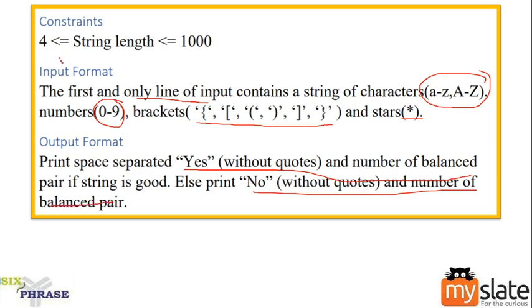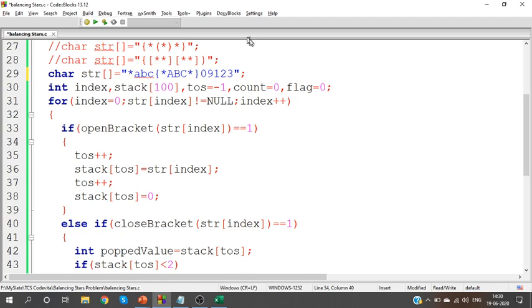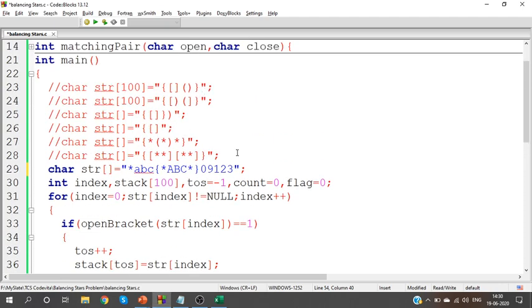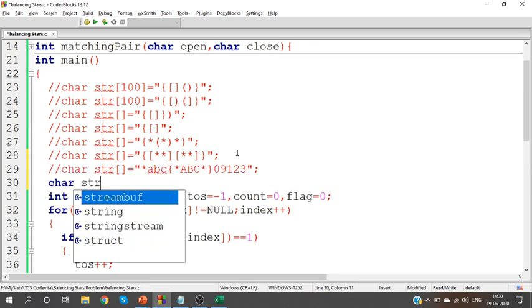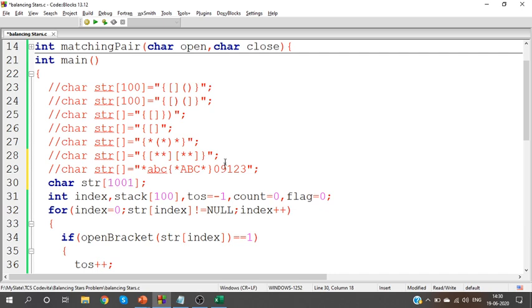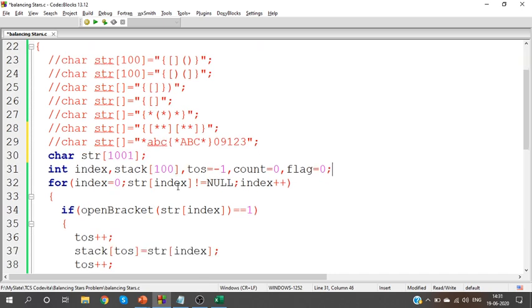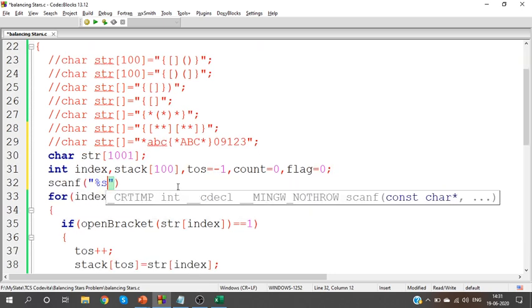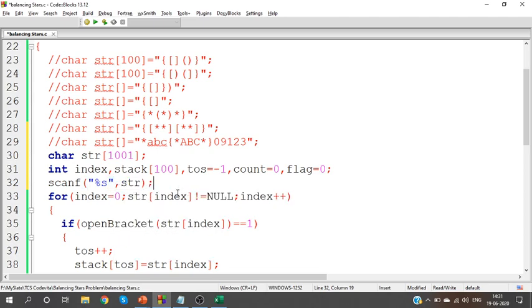One thing we have missed here is constraints. Look at the constraint part. String length will be till 1000 characters. So I will store a maximum of 1000 characters followed by a null character. So string should be of size 1001, including the null character. Yes, so get the string from the user, scanf, get the string, and proceed with this process.